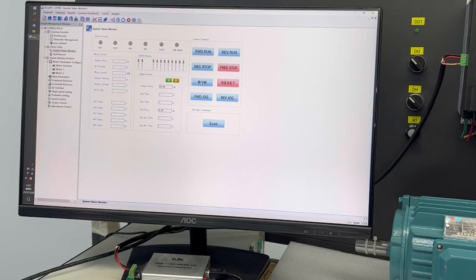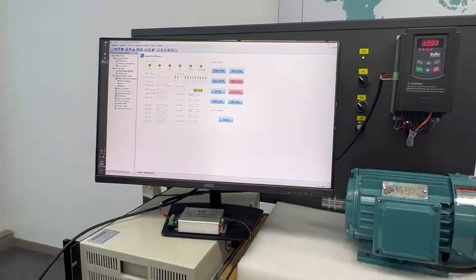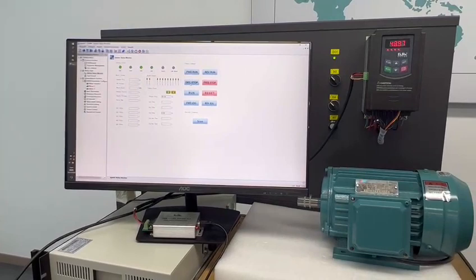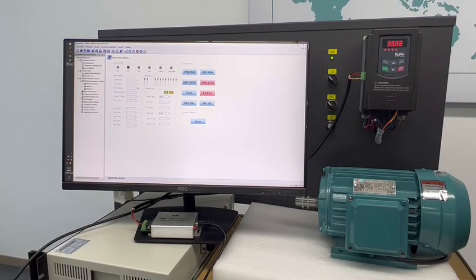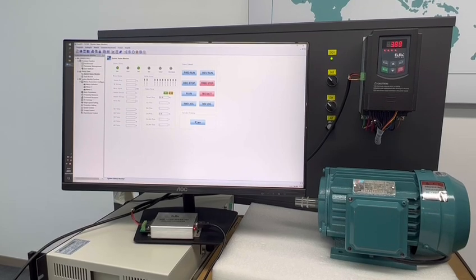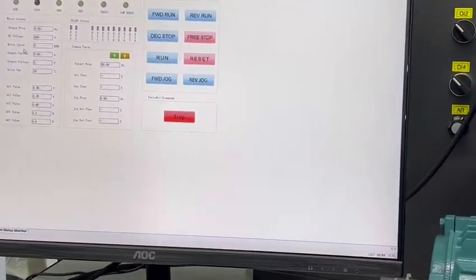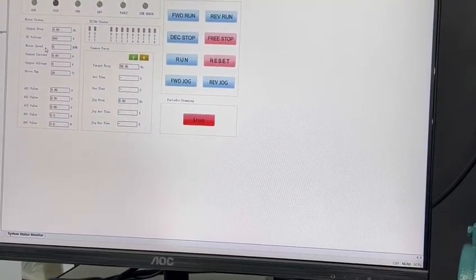Press run. The motor is running. Press stop. It's a decelerate stop. And then the customer can click scan to read all the motor parameters.